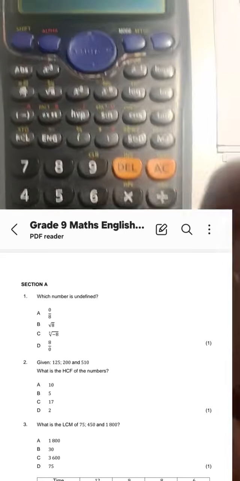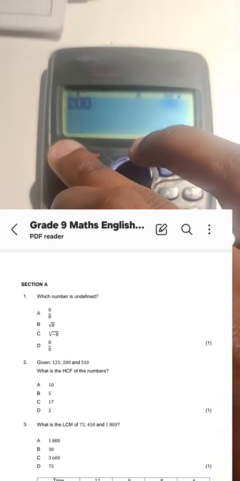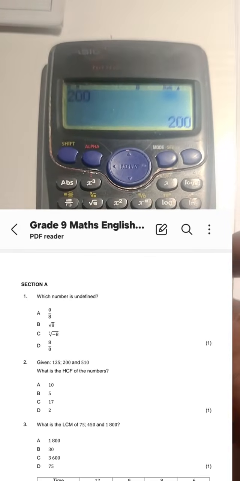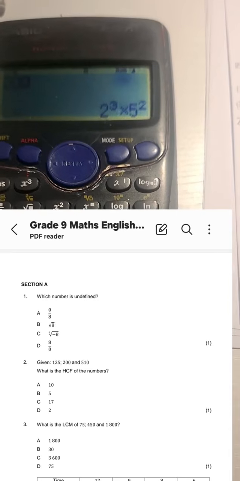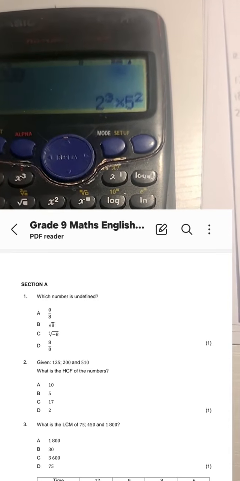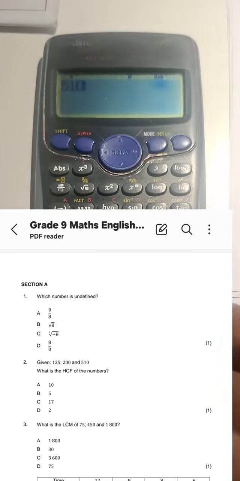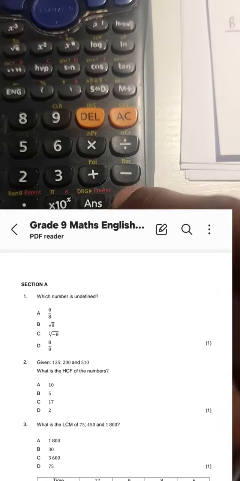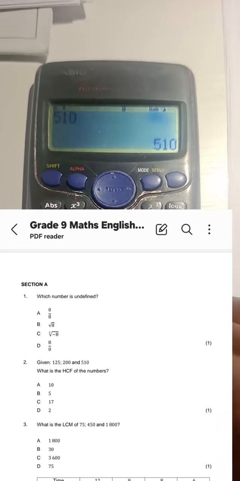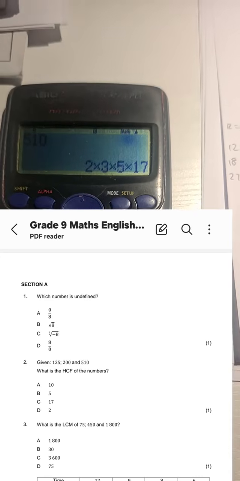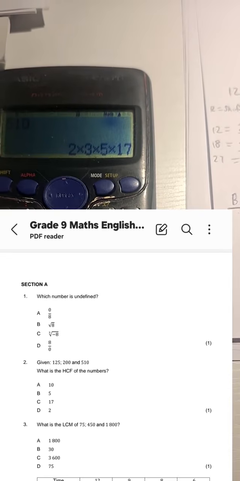So 200, equal, then press shift, then press fact. There it is, guys. 2 to the power 3 times 5 squared. Then 510, we do the same thing. 510, we press equal, we press shift, we press fact. There it is. 510 is going to be 2 times 3 times 5 times 17.